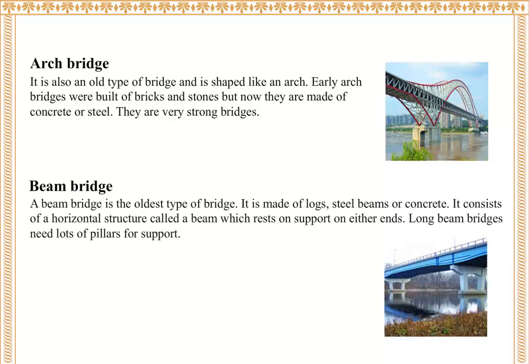Beam bridge. A beam bridge is the oldest type of bridge. It is made of logs, steel beams, or concrete. It consists of a horizontal structure called a beam which rests on supports on either end. Long beam bridges need lots of pillars for support.